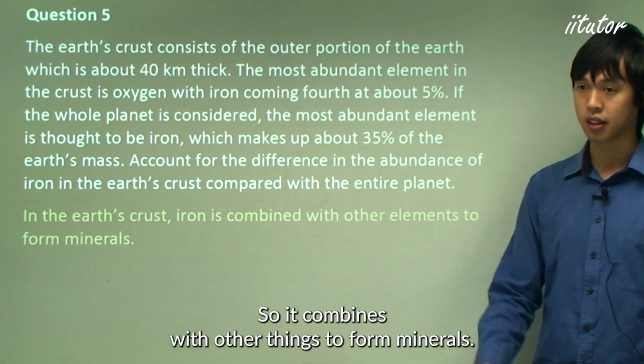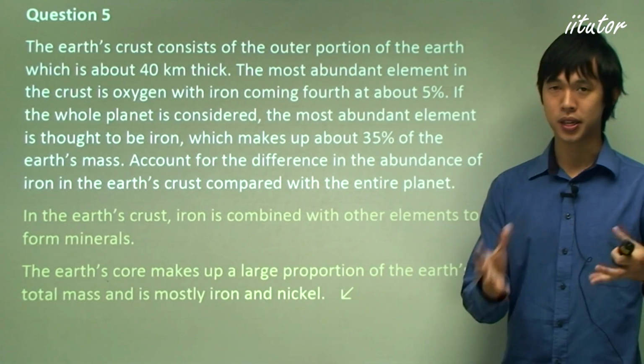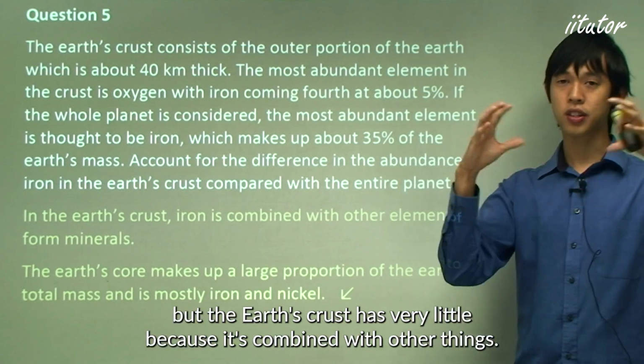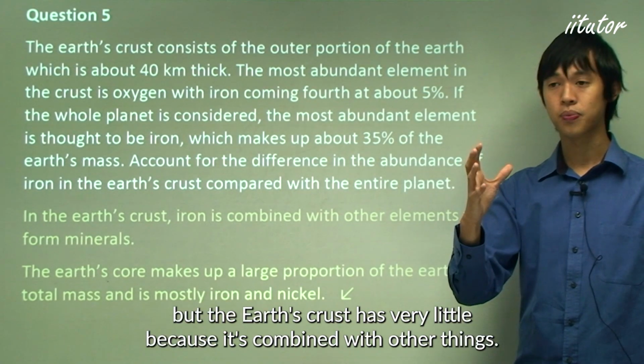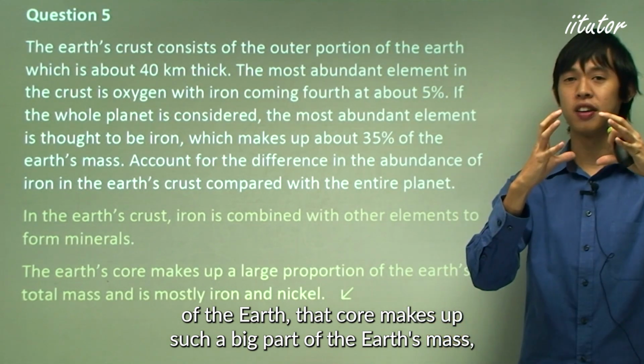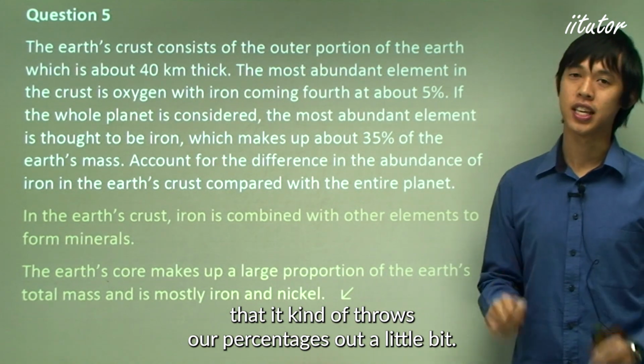Okay, so it combines with other things to form minerals. But the Earth's core is made up of almost pure iron and some nickel in there as well. So the Earth's core has a lot of iron in it, but the Earth's crust has very little because it's combined with other things. So if you looked at the whole mass of the Earth, that core makes up such a big part of the Earth's mass that it kind of throws our percentages out a little bit.